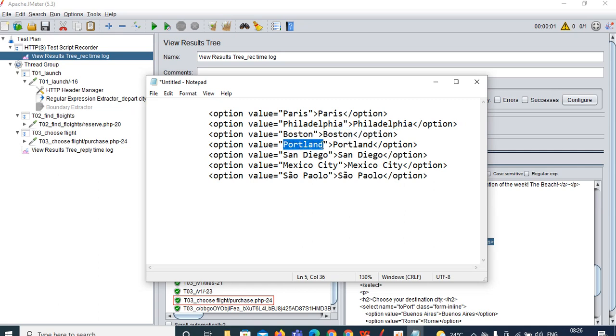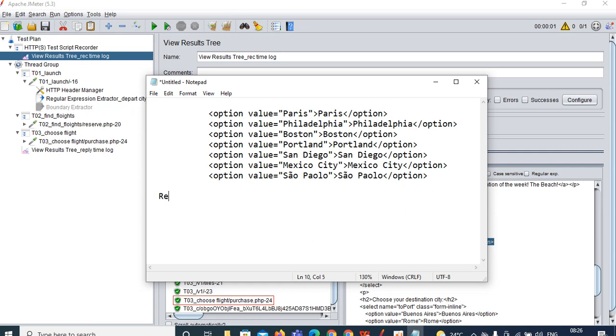So like that, whatever value you have selected from here, it indicates that this is the drop down. Slash option will be there, not only here but everywhere, in any application wherever you are working, it will indicate the drop down. So from the drop down you have chosen Portland and that is present in the double quote here. Therefore either you can capture this Portland or the one in double quote, anything is fine. How you can capture this Portland? Let me show you.